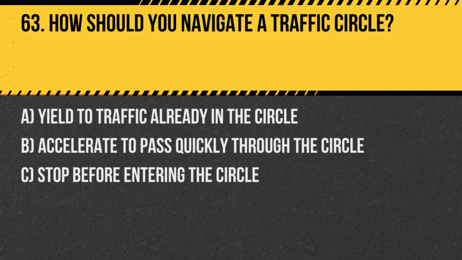Question 63. How should you navigate a traffic circle? A. Yield to traffic already in the circle. B. Accelerate to pass quickly through the circle. C. Stop before entering the circle.